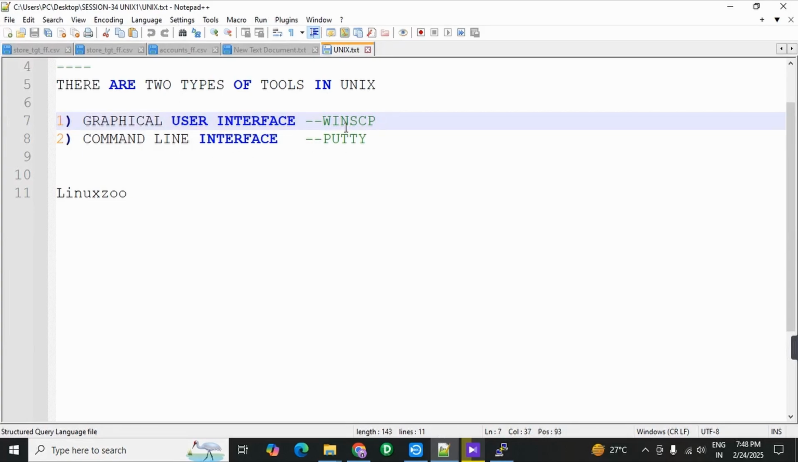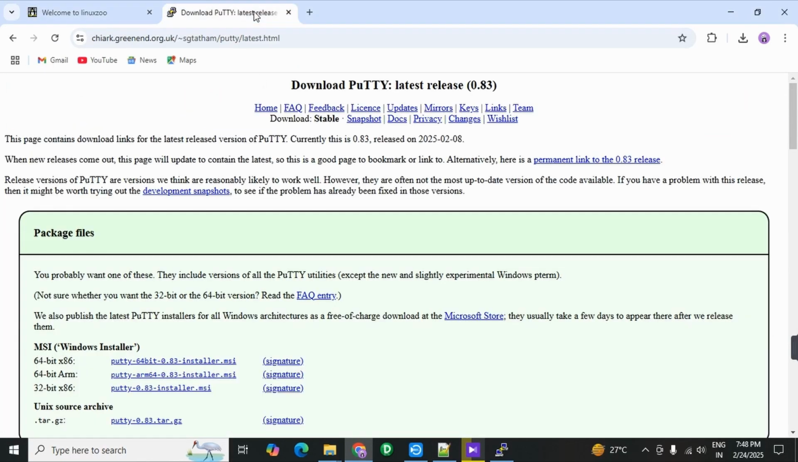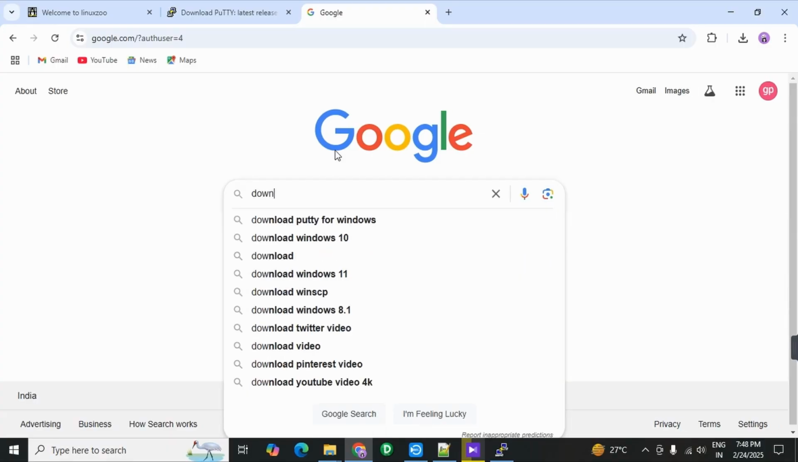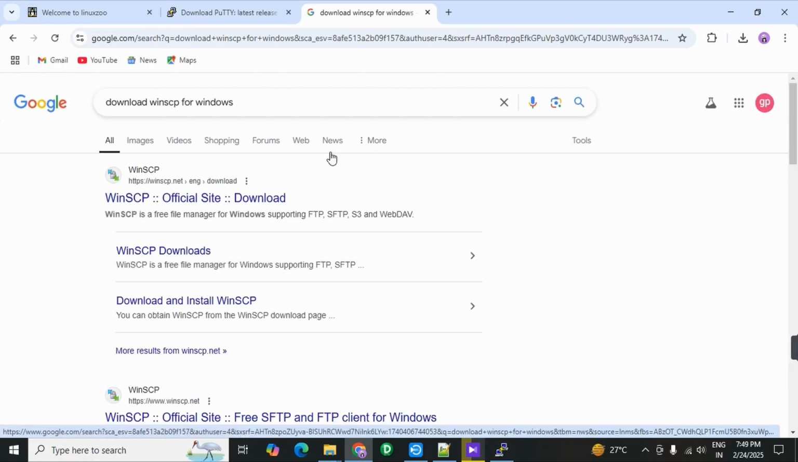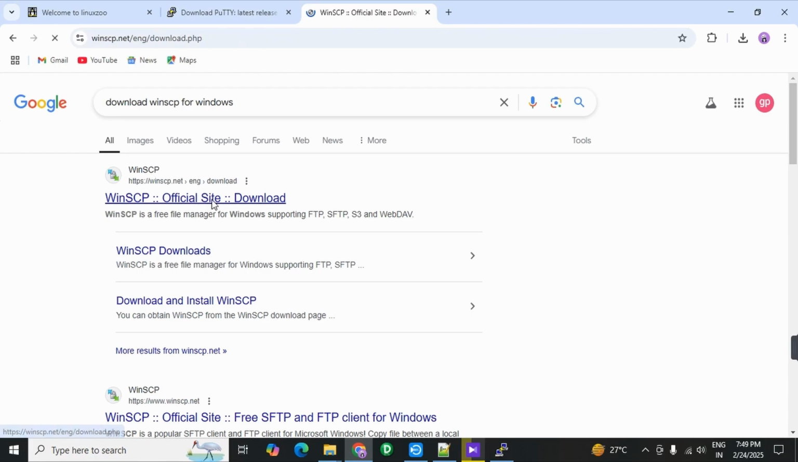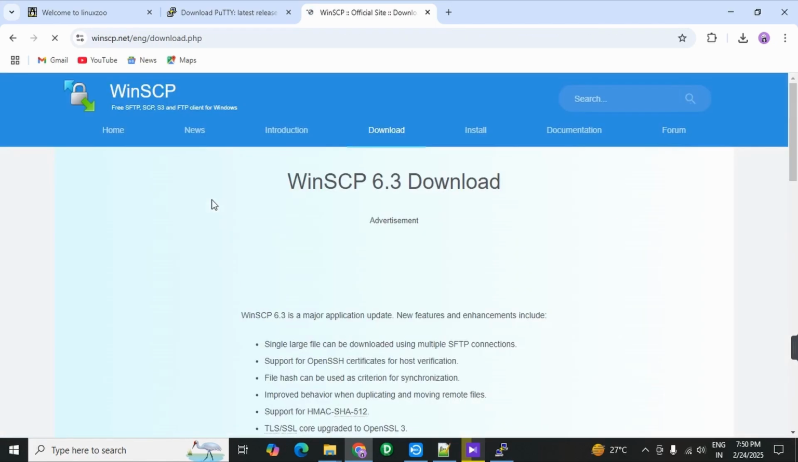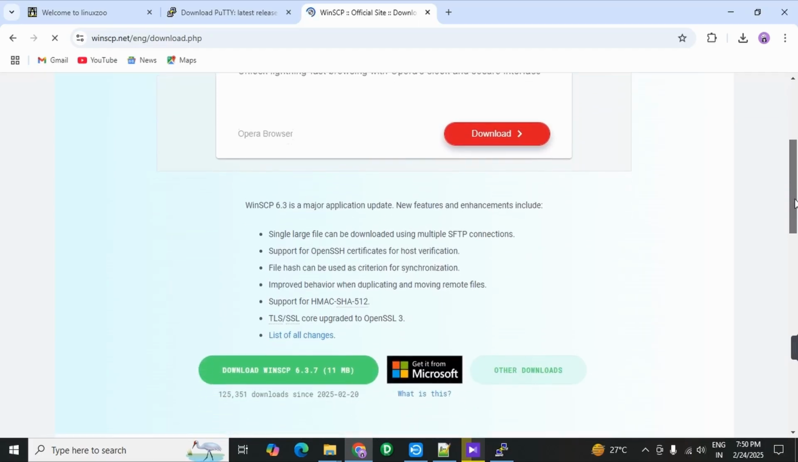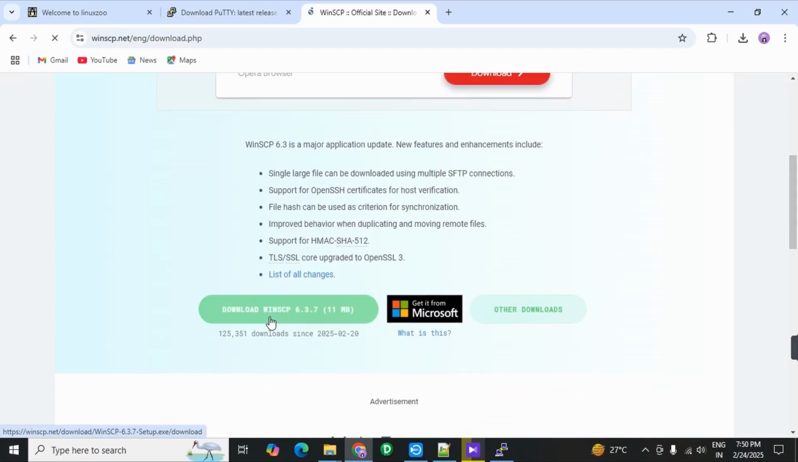Next we have to install WinSCP. Open the Chrome, open the new tab, type it here, download WinSCP for Windows. Okay, first one, winscp.net eng download. Click on WinSCP official site. Scroll down a little bit and you can see download WinSCP. Okay, this one. Click on it.